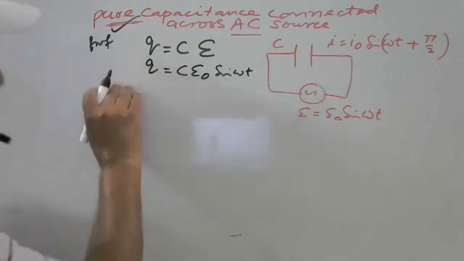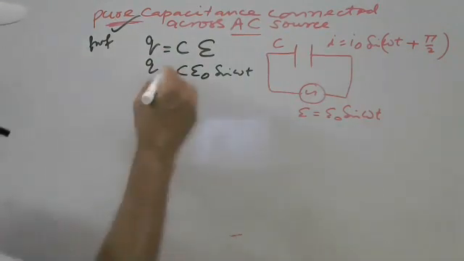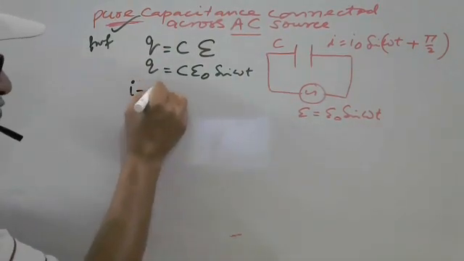So Q is equal to this relation, but we are interested in current. Current can be found by differentiation.